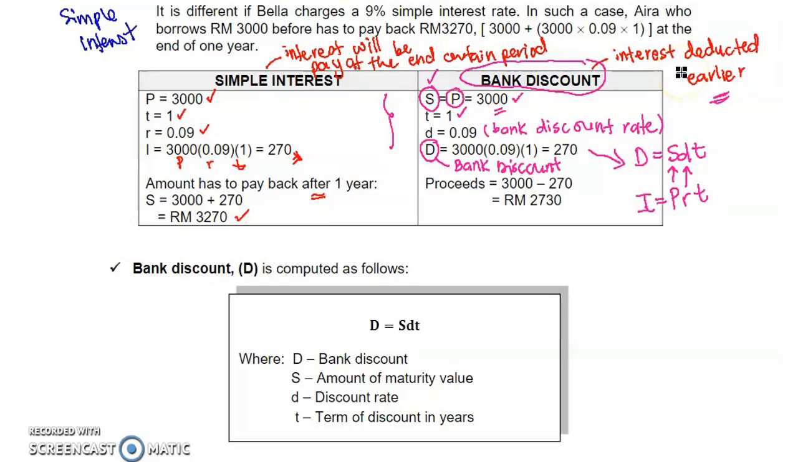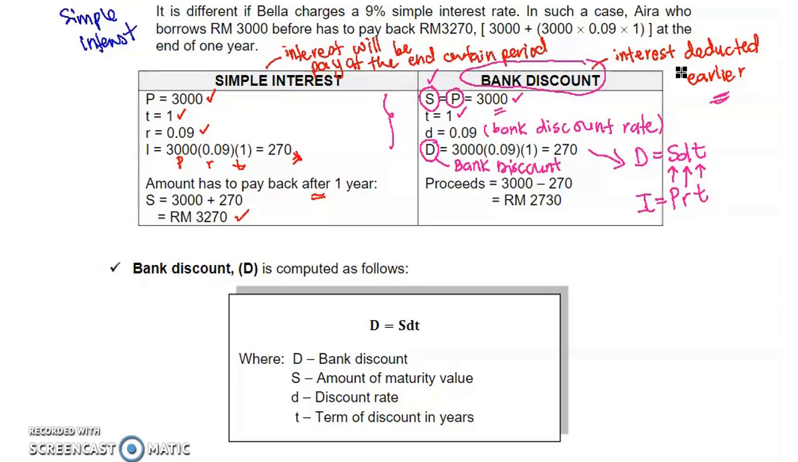Now T. Under simple interest, T is term of borrowing period or term of investment. So T here also must be in year, but T here we call it as term of discount. After this, I explain more about T in formula D here.